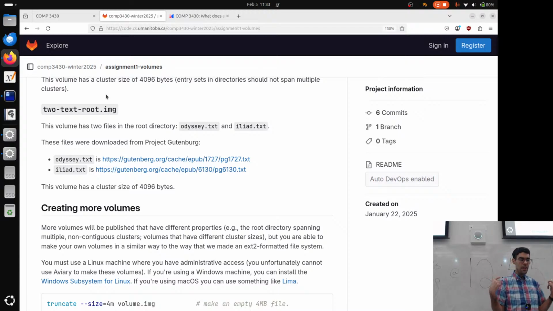In terms of the assignment, I'm probably not going to be publishing any more sample volumes unless there are specific requests, like, I want to test this condition with my code. I'm happy to make a new volume for you, but I think that the set of volumes that we have here is pretty comprehensive at this point.